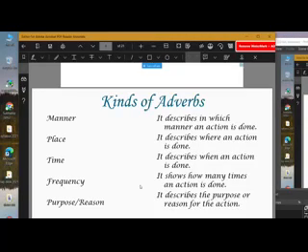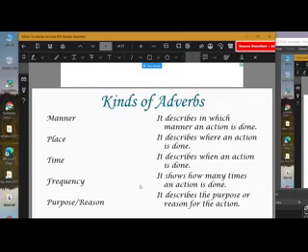Then comes purpose or reason. For what purpose is the action taking place? What is the very purpose of the action? So now let's see how we use these classifications in a sentence and how to determine them. Move on to the next slide. Oh, one more kind is there: affirmation and negation. I have written it here as a different type, but you can go with all the other things.